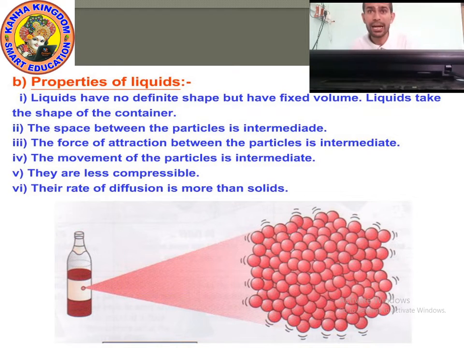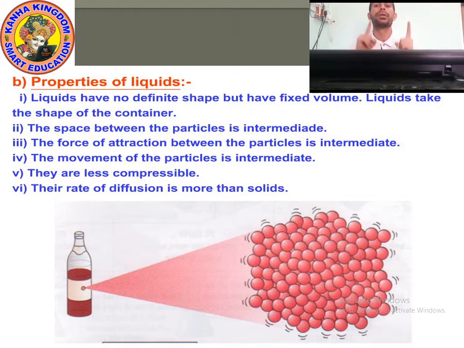Next point, they are less compressible. Solids are incompressible; we cannot compress solid. Why? Because the particles of solid are very near to each other and the force of attraction is greater.